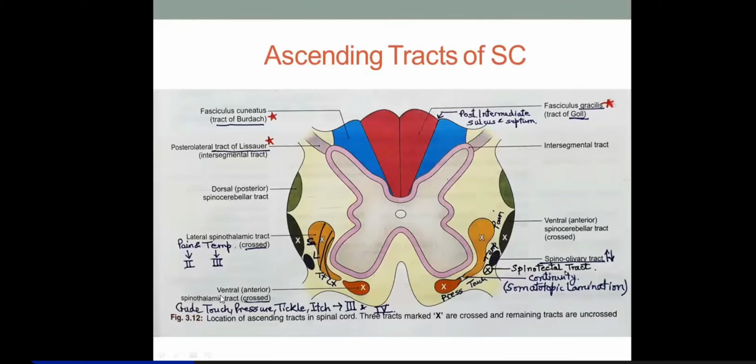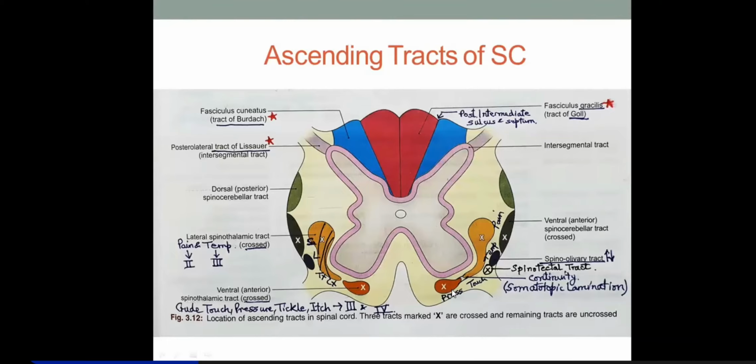And the fibers carrying pressure, touch, and vibration sensations from lamina 3 and 4, this one is the ventral spinothalamic tract. They carry crude touch, pressure, tickle, itch. These sensations from lamina 3 and 4, crossing anteriorly to the central canal, through the white commissure anteriorly, reach the opposite side. Okay, so this crossing is happening at the same level, although in the anterior spinothalamic tract, this decussation happens one or two segments above.